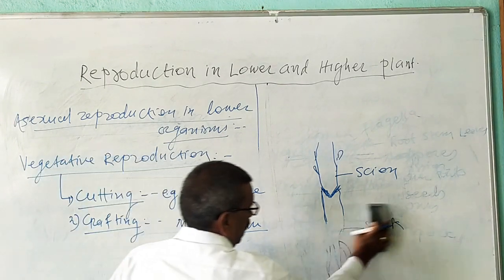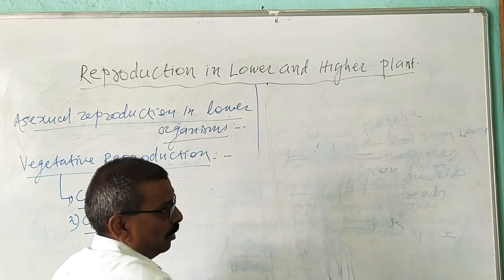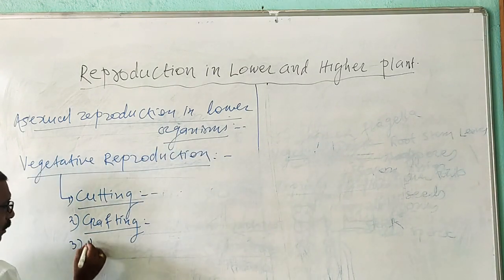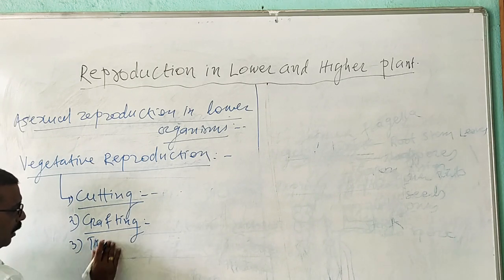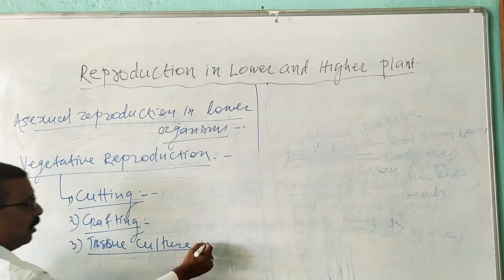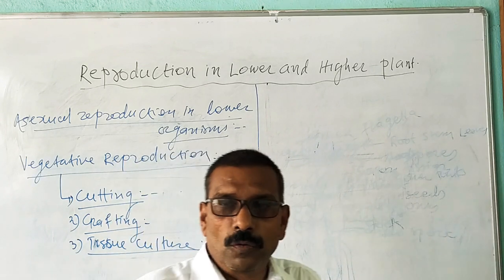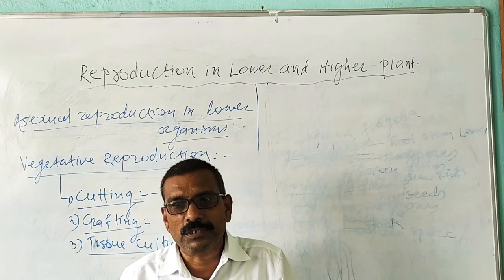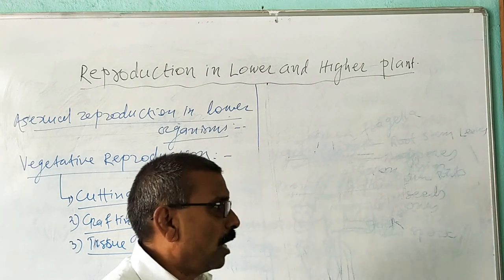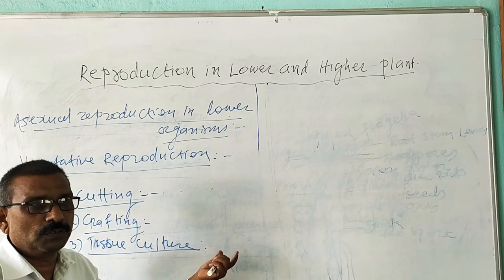The next type of asexual vegetative reproduction is known as tissue culture. This is a recent method which is widely used nowadays. Now, what is tissue culture? The first question: what do you mean by tissue? A tissue is a group of cells which are similar in origin, structure and function. And when propagation takes place from a tissue, that method is known as tissue culture.